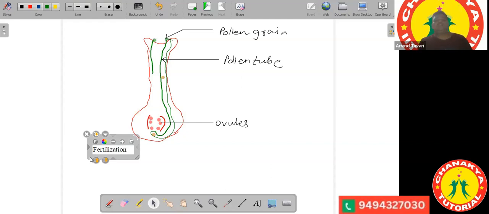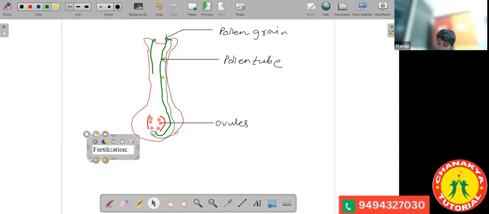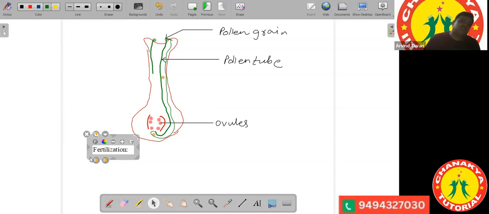Sir, what is the work of the filament? Filament is providing the nutrients and support to the anther. Yes.